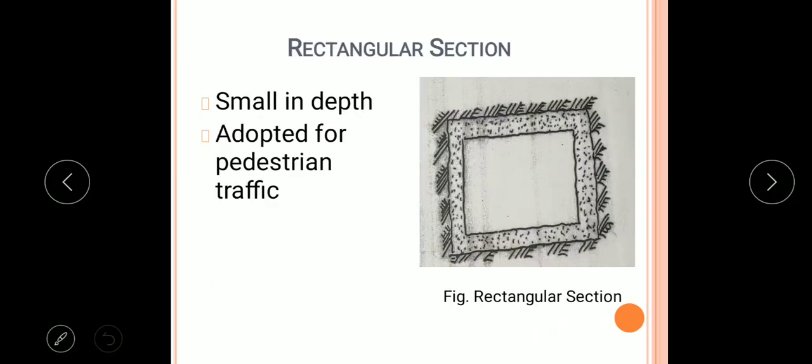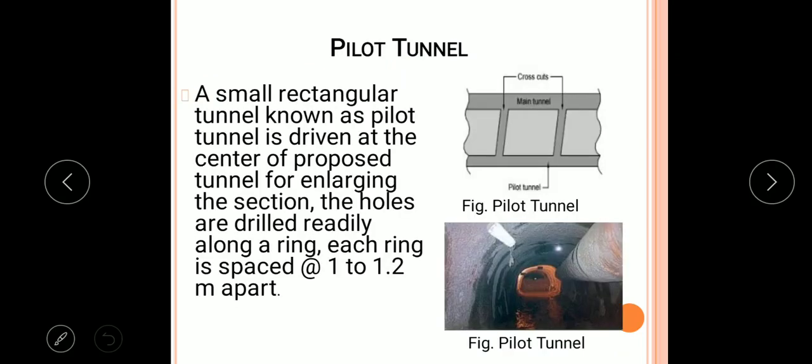Next type of section is the rectangular section. A rectangular section is generally used where it is required to construct a tunnel with small depth, and generally it is adopted for pedestrian traffic. So this is about the various shapes of tunnels.